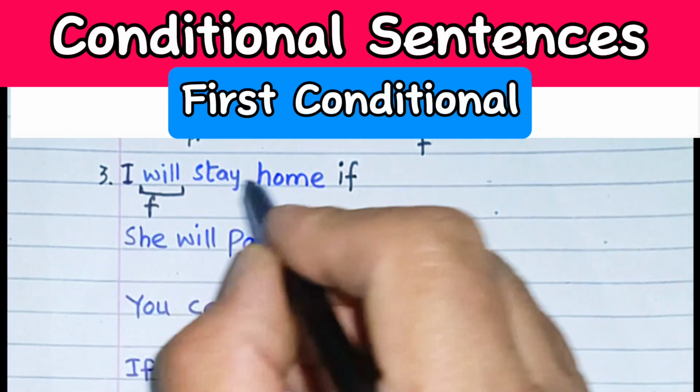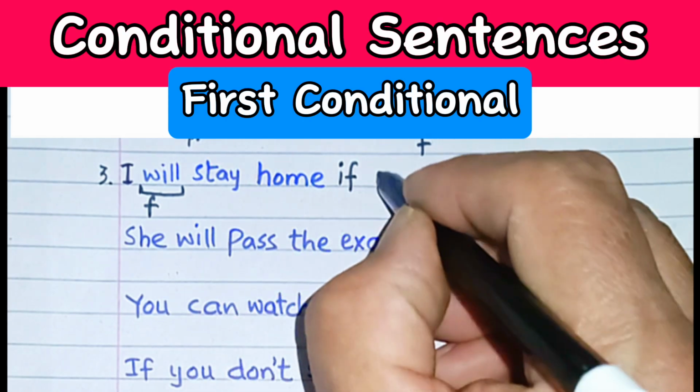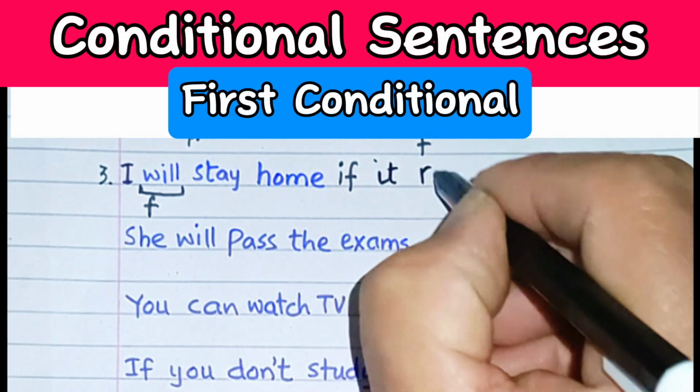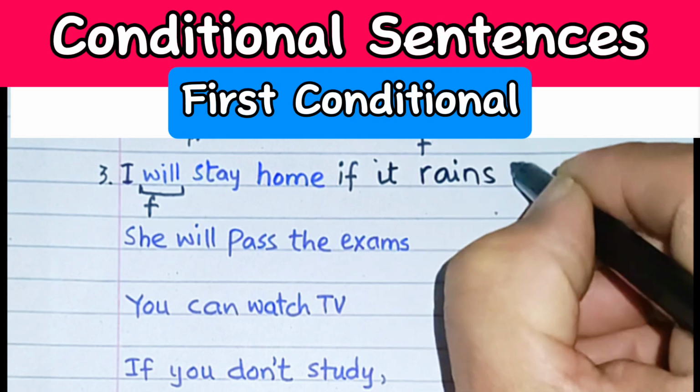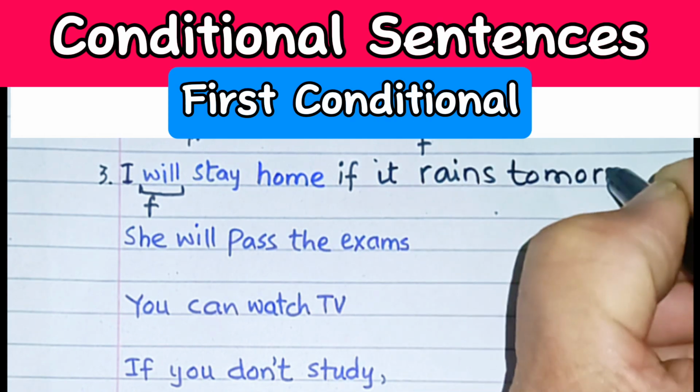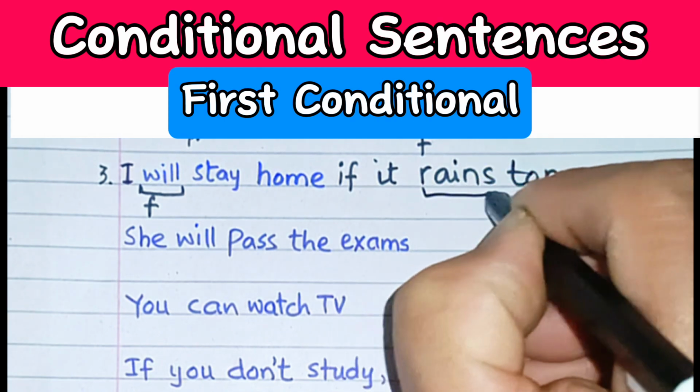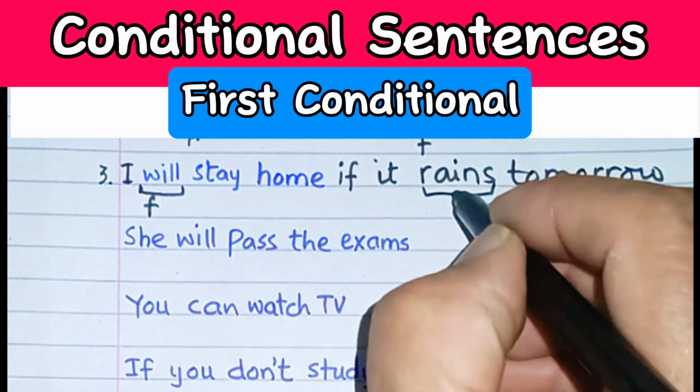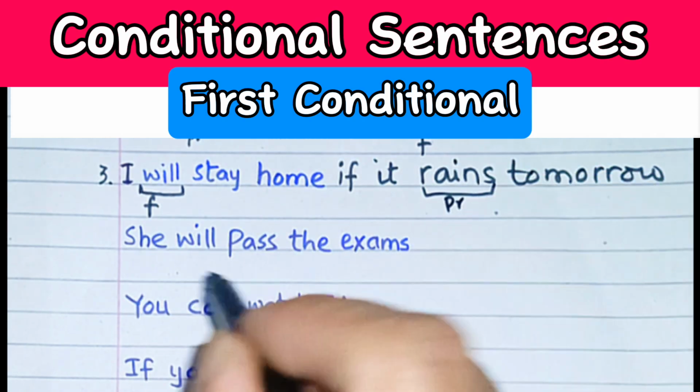So I will stay home if it rains tomorrow. Over here, if clause, again like the first and second example, is in present tense.